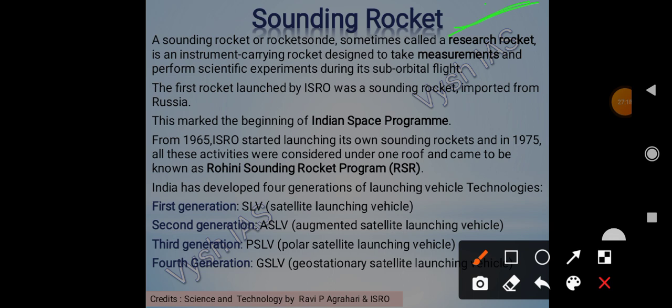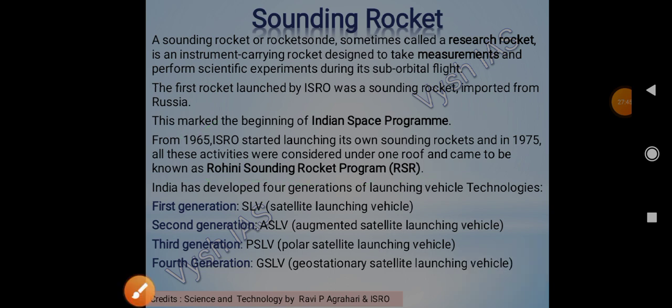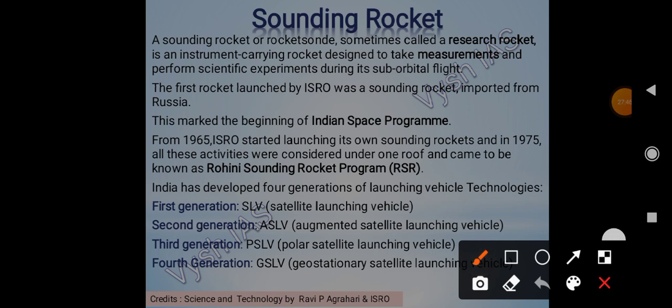The first rocket launched by ISRO was a sounding rocket. It was imported from Russia during the 1960s, and this marked the beginning of the Indian space program. From 1965, ISRO started launching its own sounding rockets, and in 1975 all these activities were brought under one roof and came to be known as the Rohini Sounding Rocket Program. That's how we started developing.